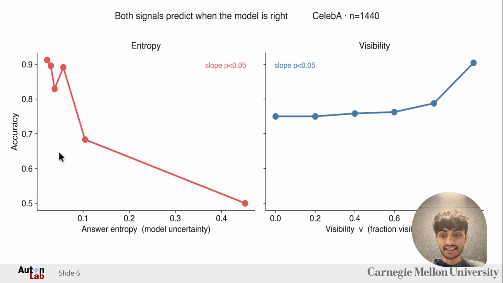So these are the motivations for our model. This is the entropy that we discussed, and this is the visibility. Our idea is that if a model doesn't see the relevant evidence, then it will likely not answer accurately. Since the models are overconfident, providing external factors beyond the model's internals might help us predict reliably whether a VLM's answer is correct or not. That motivates us to look into external factors such as visibility, which is the fraction of the relevant region visible to the robot sensor at that particular instance.